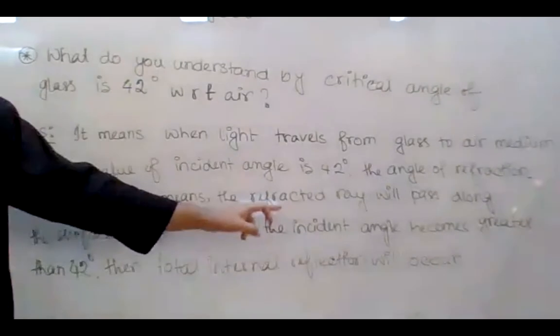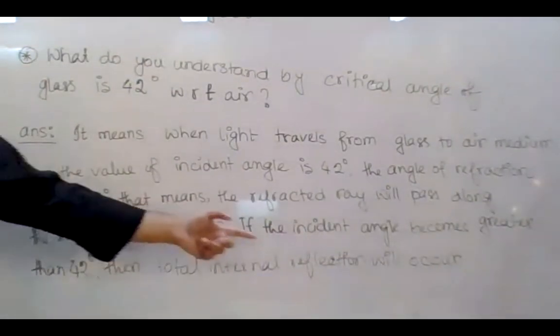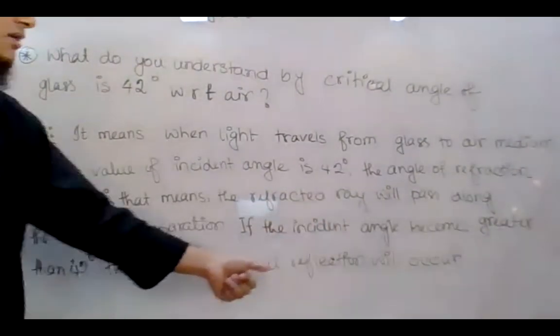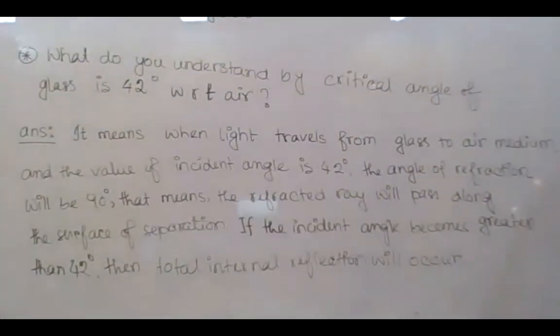That means the refracted ray will pass along the surface of separation. And if the incident angle becomes greater than 42 degrees, then total internal reflection will occur. Okay. So do you have any doubt in this? No, sir. Okay.